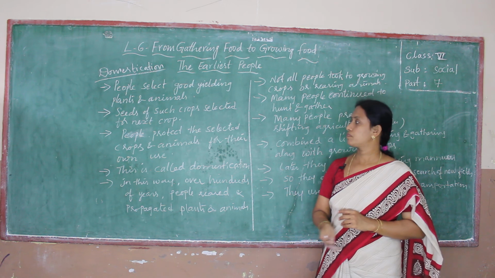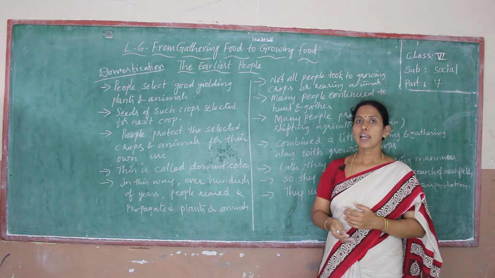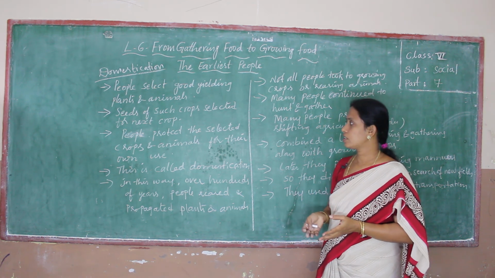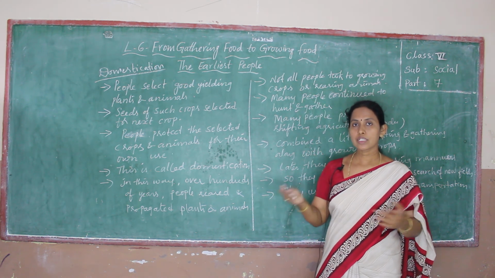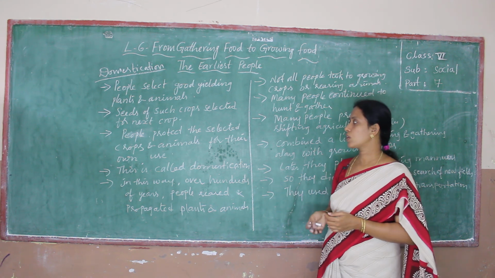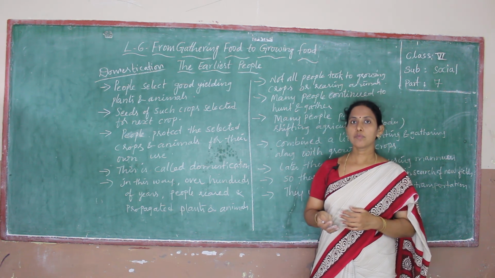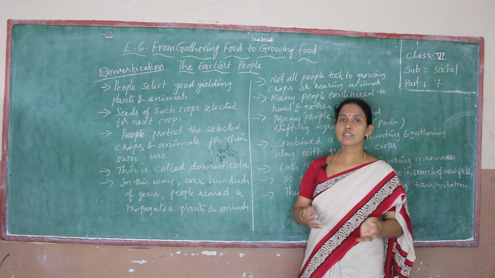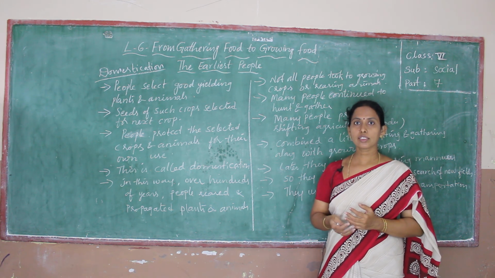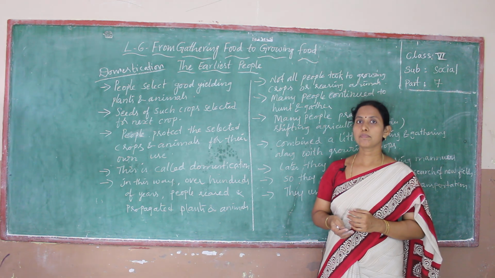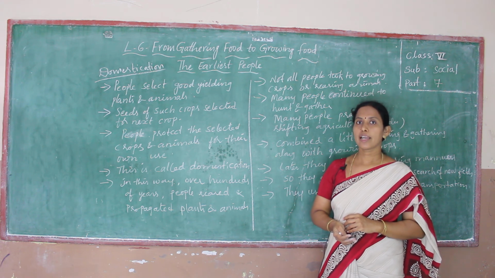Selecting is not enough. They have to protect the plants and animals, the animals they are rearing and the crops they are growing in their farms. They have to give protection from insects and from animals. So they have to take care of the animals. If we rear any animals, we call them pet animals. If we rear animals like dog, cat, what do we call them? Pet animals. In this way, people also protect some crops and animals.